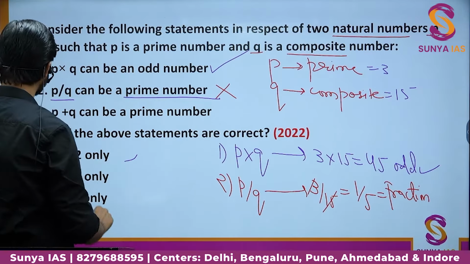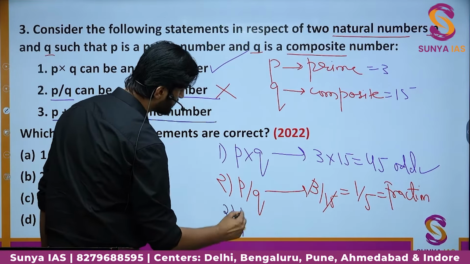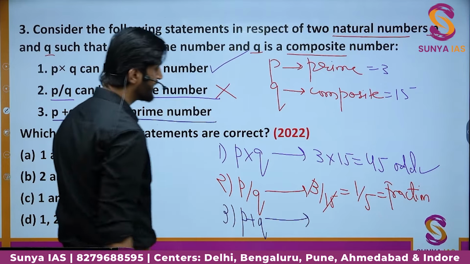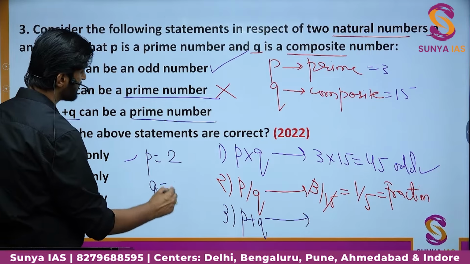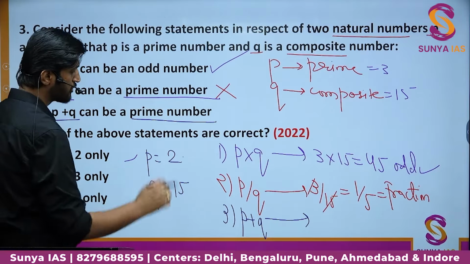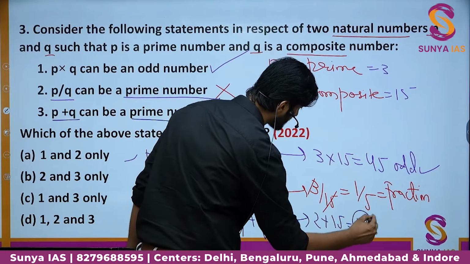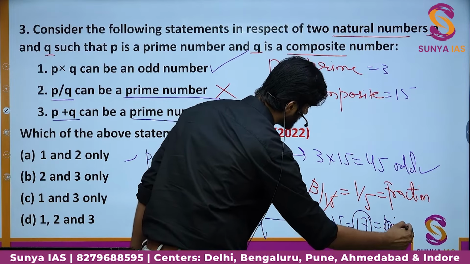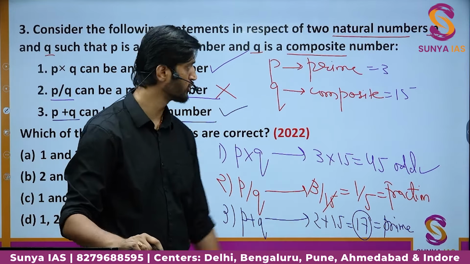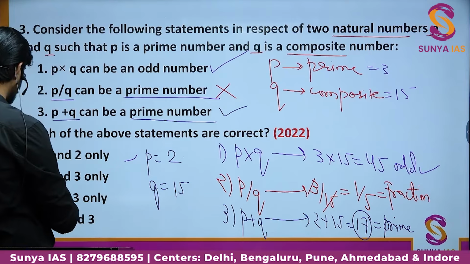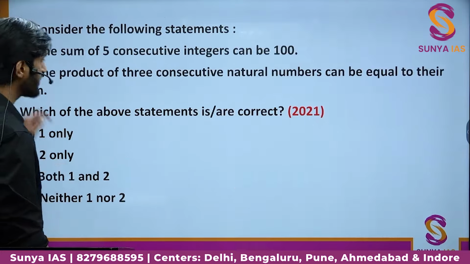Finally, about statement 3, we can say P plus Q can be a prime number. So let us take the third statement, P plus Q, can it be a prime number? Yes, it can. If we take the value of P as 2 and the value of Q as 15, so here P is prime and Q is composite. If we take the sum, we have 2 plus 15, the value comes out to be 17 and it is a prime number. So statement number 3 is correct. P plus Q can be a prime number. Okay, so statement number 1 and statement number 3 are correct. So we have option C as the correct answer in this particular question.